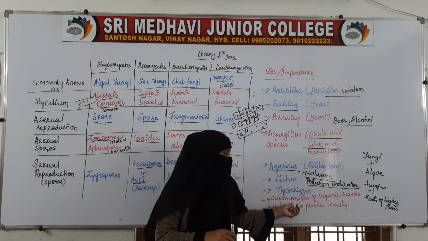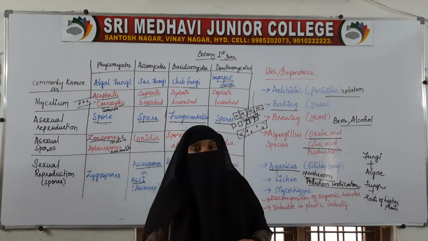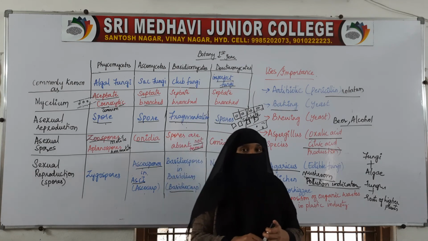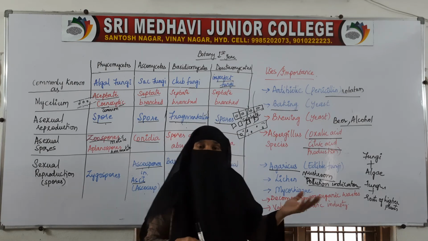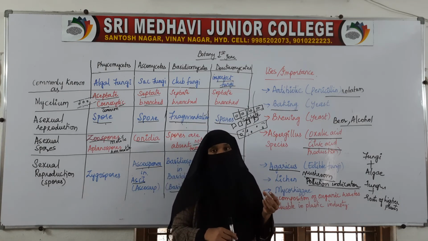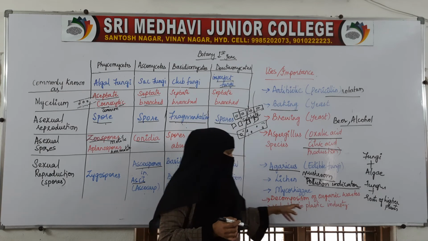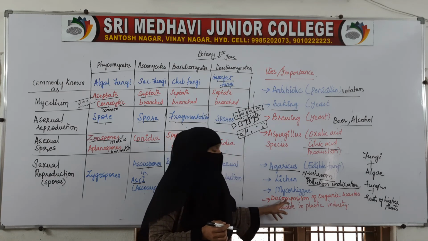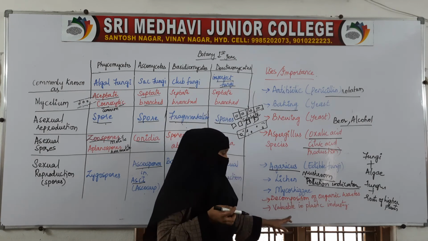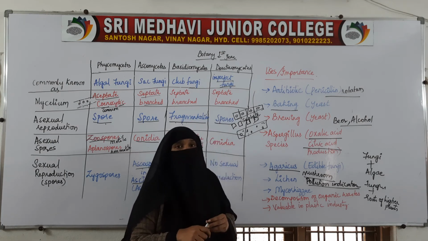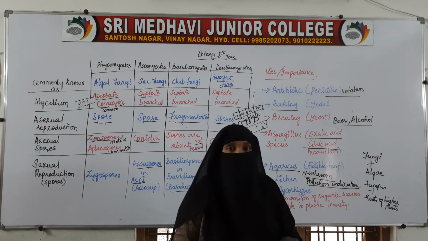They are also acting as decomposers. Along with bacteria, fungi are also helping in decomposing organic waste. We said some fungi are saprophytic and some are decomposers. They will feed on the waste material, and when they feed on it the waste material will be removed. So this fungus along with bacteria will help in decomposition of organic wastes. And they are also valuable in the plastic industry.